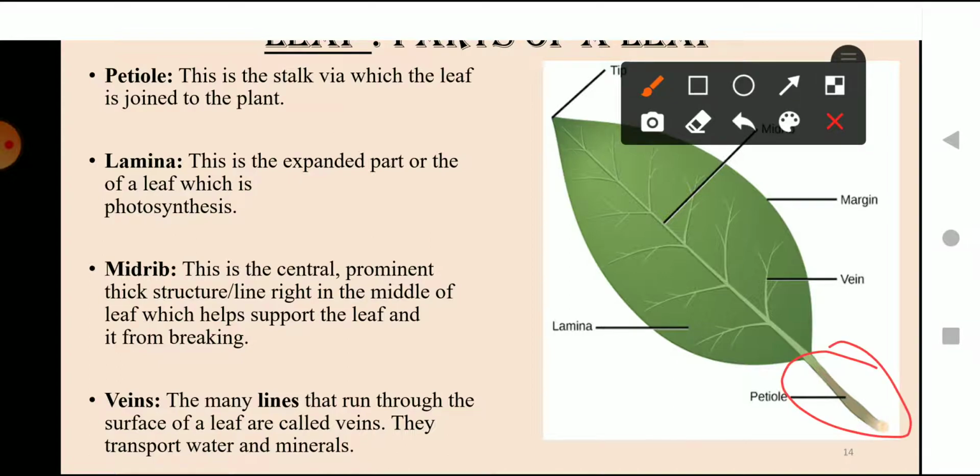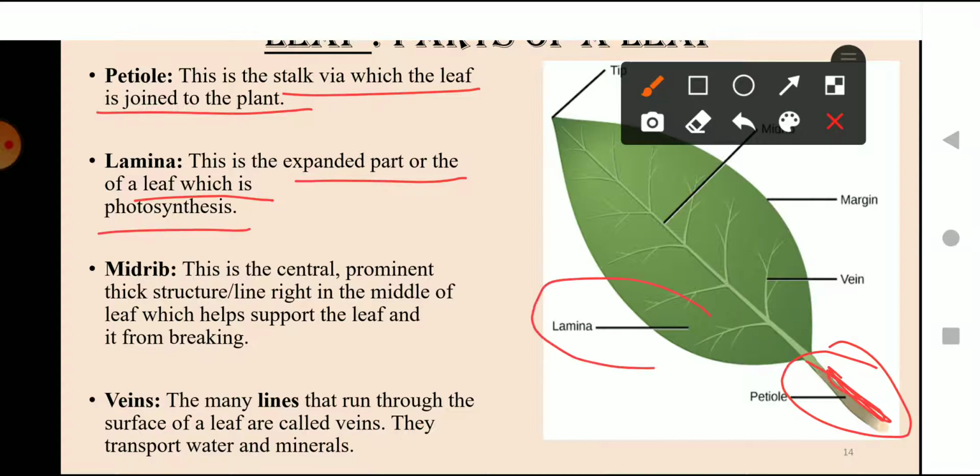It is the stalk by which the leaf is joined to the plant. Okay, this is the part through which the leaf is joined to the stem. Right, so this is the petiole, the small stalk by which the leaf is joined to the plant. Then lamina. What is lamina? This is the expanded part of the leaf which is photosynthesizing. This part of the leaf is known as lamina.